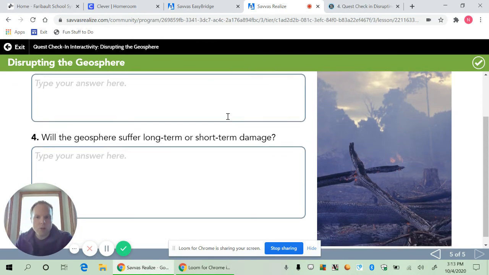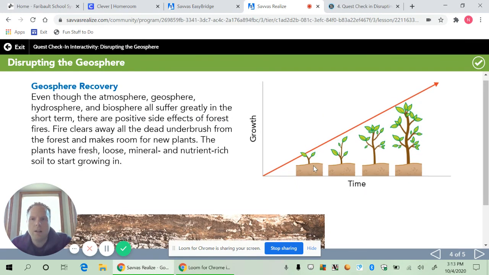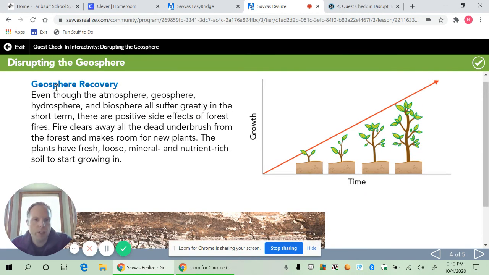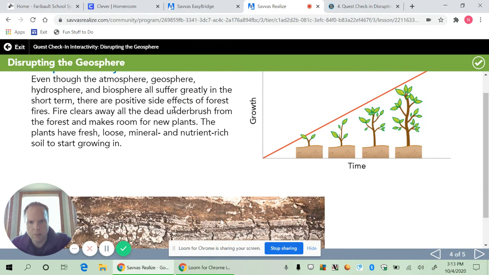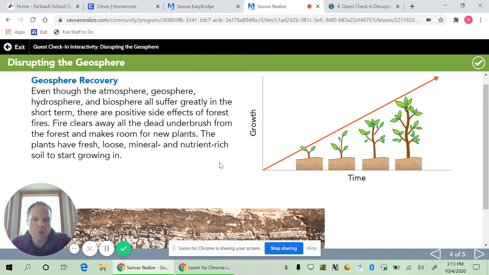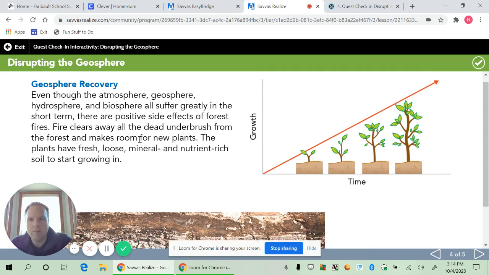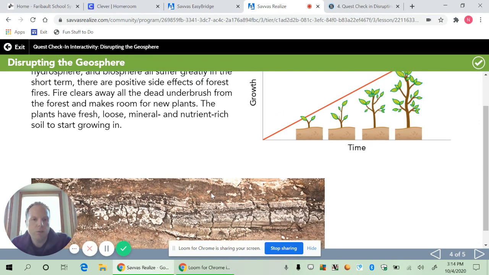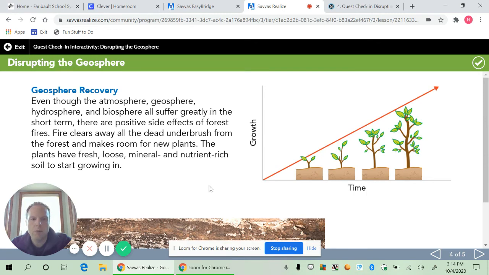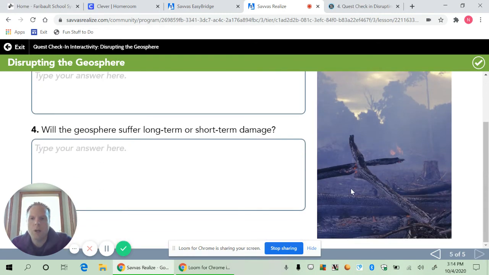Number 4, will the geosphere suffer long-term or short-term damage? Well, back on this slide, we talked about how the geosphere is actually able to recover over time, that forest fires can actually provide some benefits to the soil and to plant life over time. So short term, yep, there's going to be some dramatic effects. All the trees are gone. The animals have probably left. You might have pollution in rivers and pollution in our atmosphere. But over time, those areas can recover and forests can actually come back even stronger with more growth. So think about those effects when you're answering the question here.